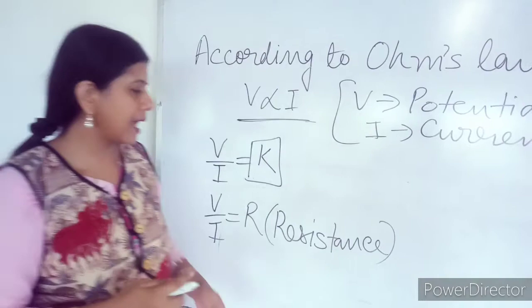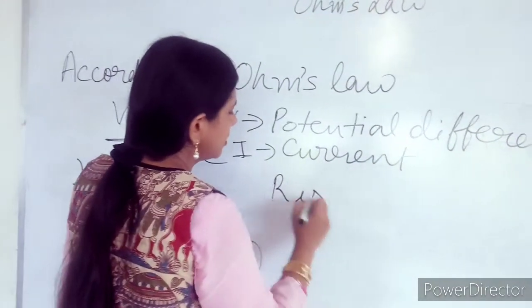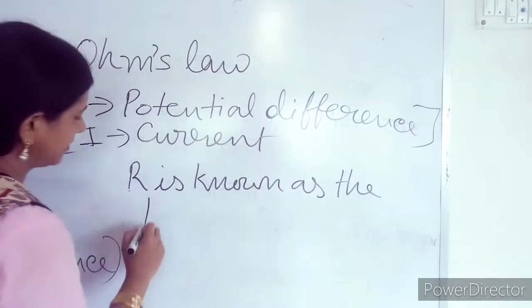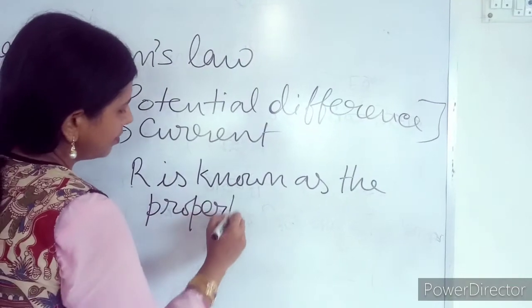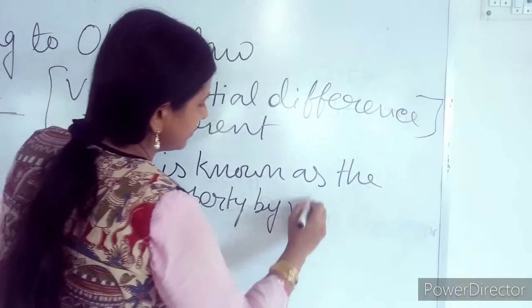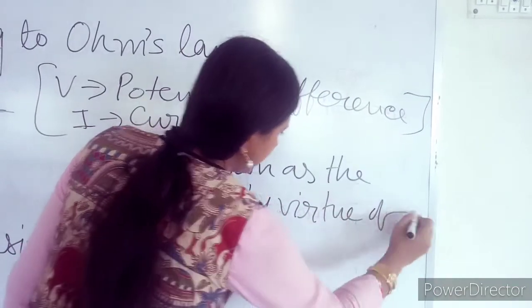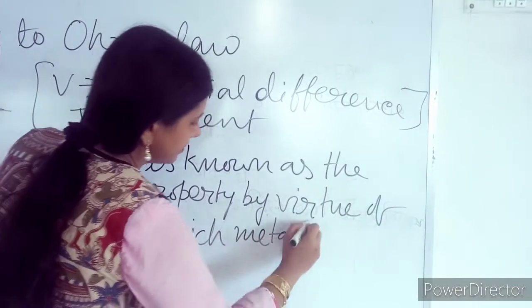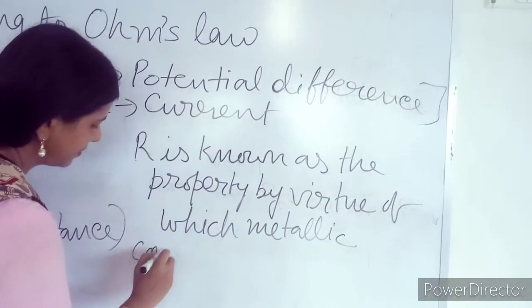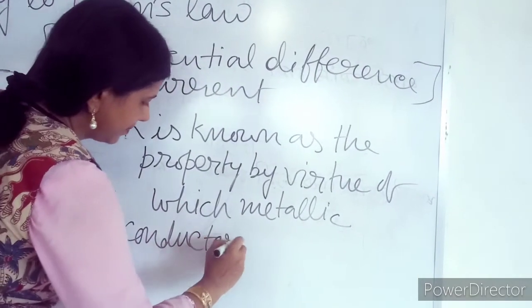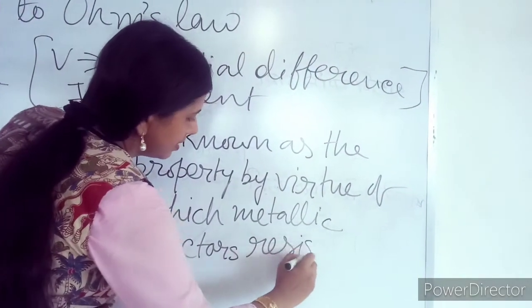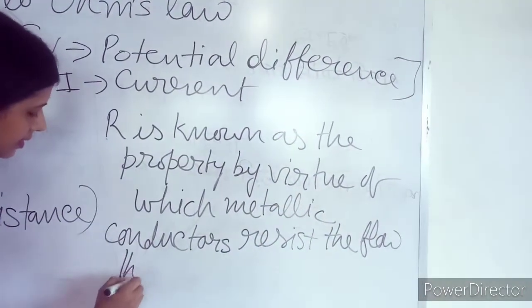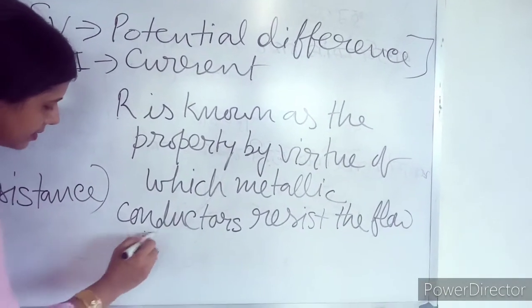R is also known as the property by virtue of which a metallic conductor resists the flow of current.